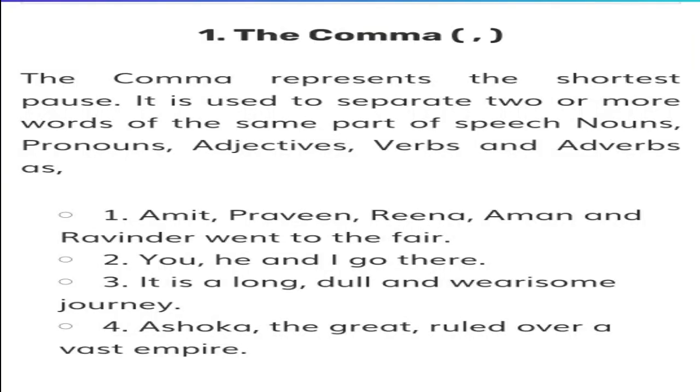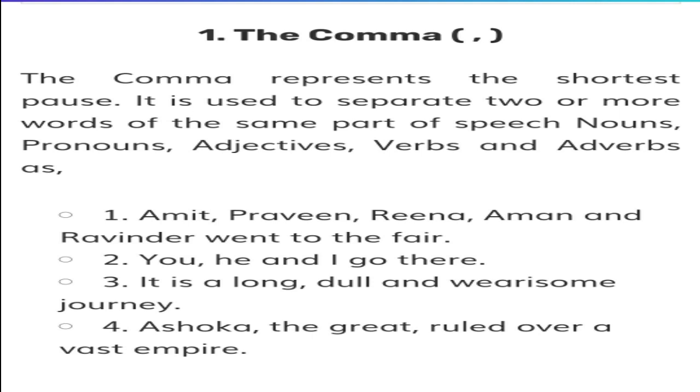The comma represents the shortest pause. It is used to separate two or more words of the same part of speech: nouns, pronouns, adjectives, verbs, and adverbs. As you see in this example, Amit, Praveen, Reena, Aman, and Ravinder went to the fair. So here the words Amit, Praveen, Reena, Aman, and Ravinder, which are individual nouns, have been separated using a comma.